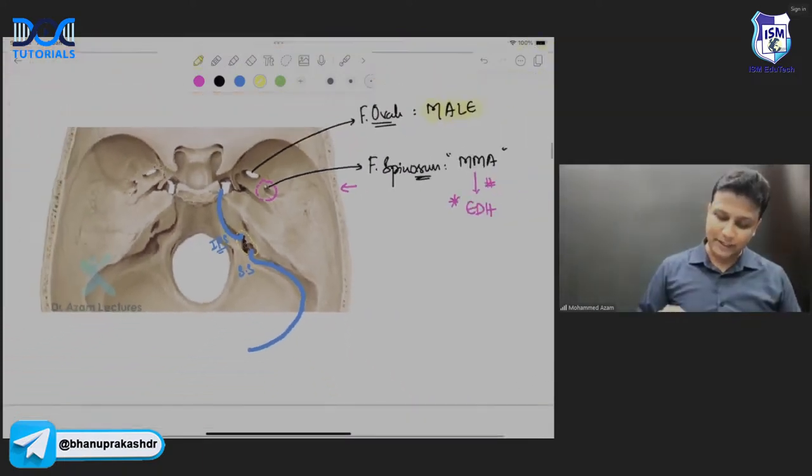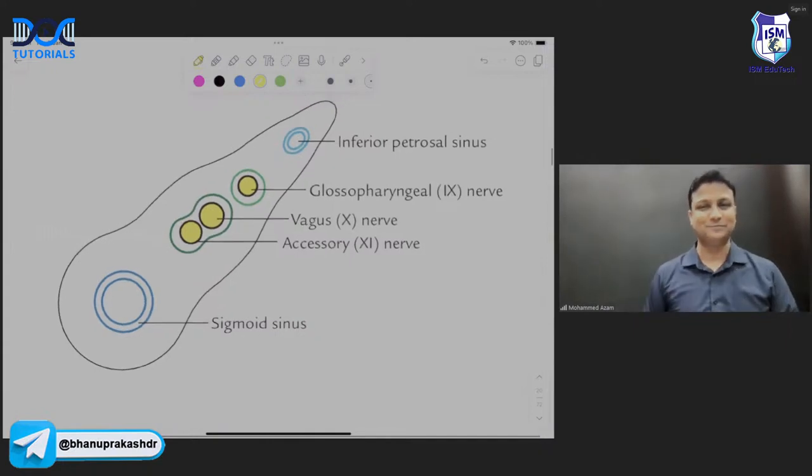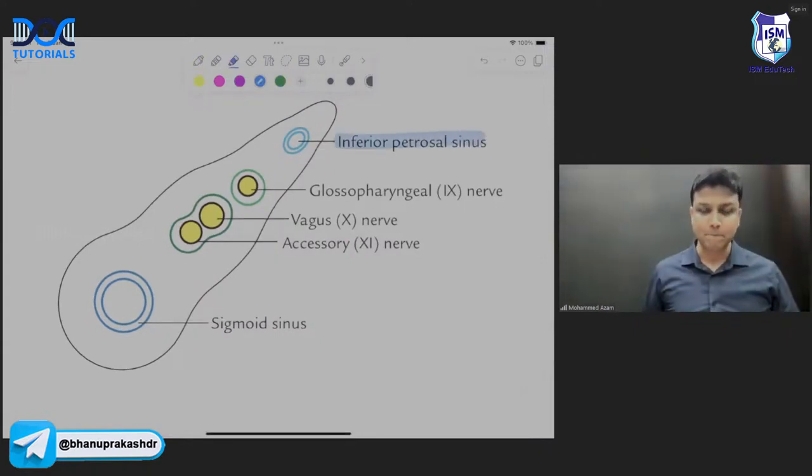And now let me take this picture out here, sir. Now this one here will be the jugular foramen. Now what are the structures passing through the jugular foramen? You can clearly see here, there is the inferior petrosal sinus anteriorly, the sigmoid sinus posteriorly, and in between them are the 9th nerve, the 10th nerve and the 11th nerve. Perfectly done. So you have to remember all the structures in the jugular foramen, that too in order, sir. You have to remember in order.